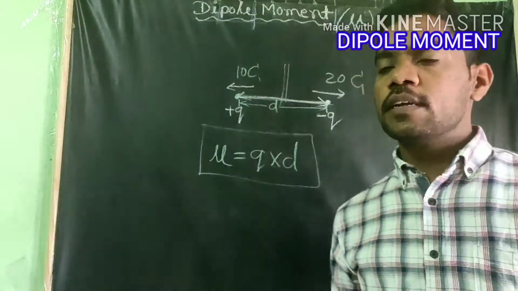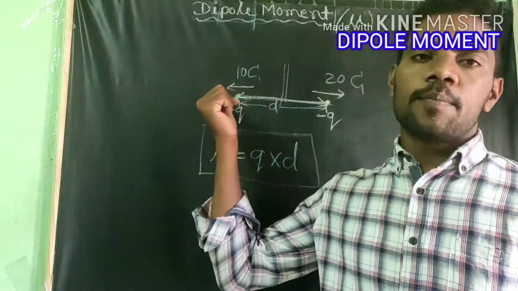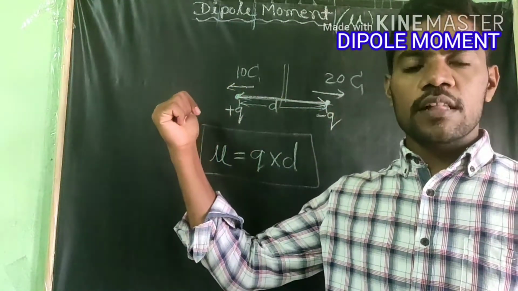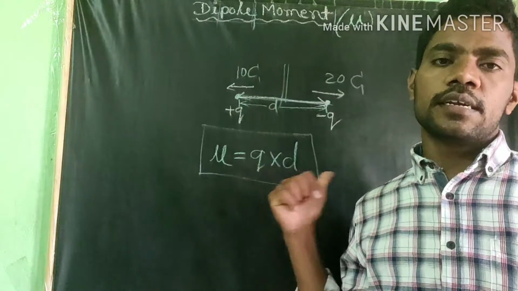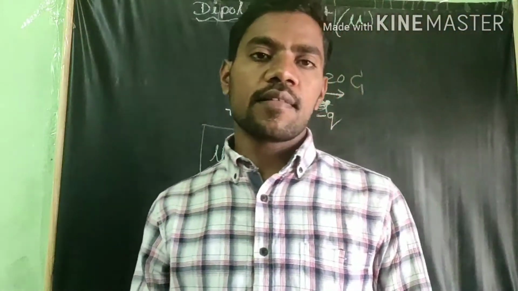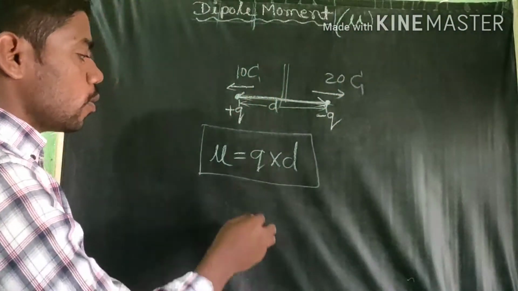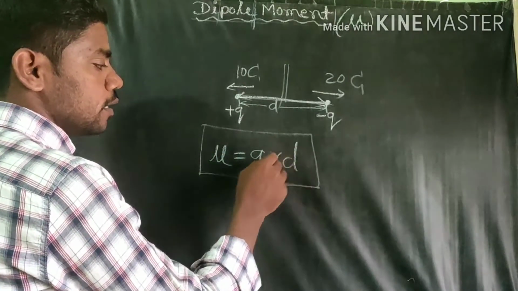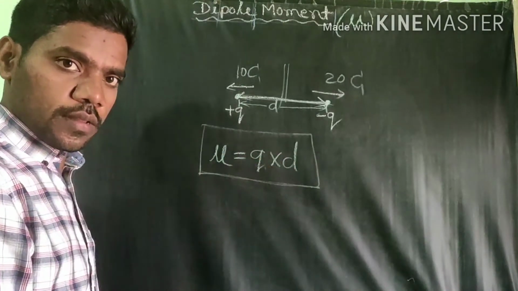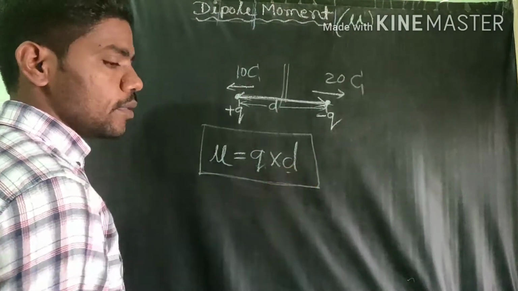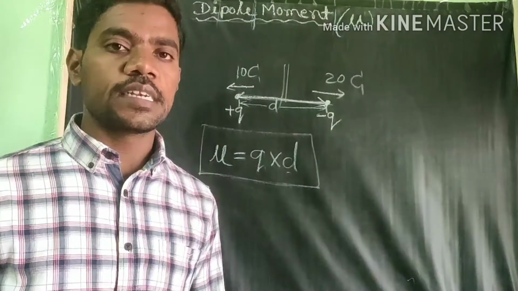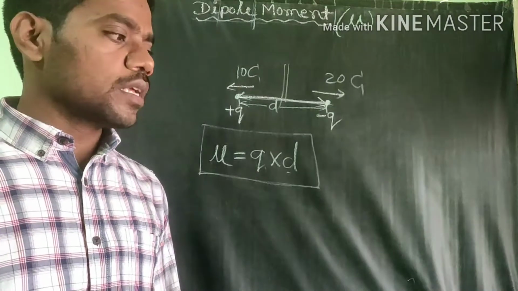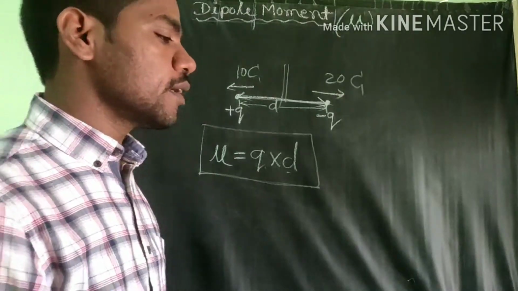The dipole moment simply means the product of the charge and the perpendicular distance between the two charges. The dipole moment is measured by the formula mu equals Q into D. Q means the charge, and D means displacement, the distance between the two opposite charges, dear students. This is a dipole moment.